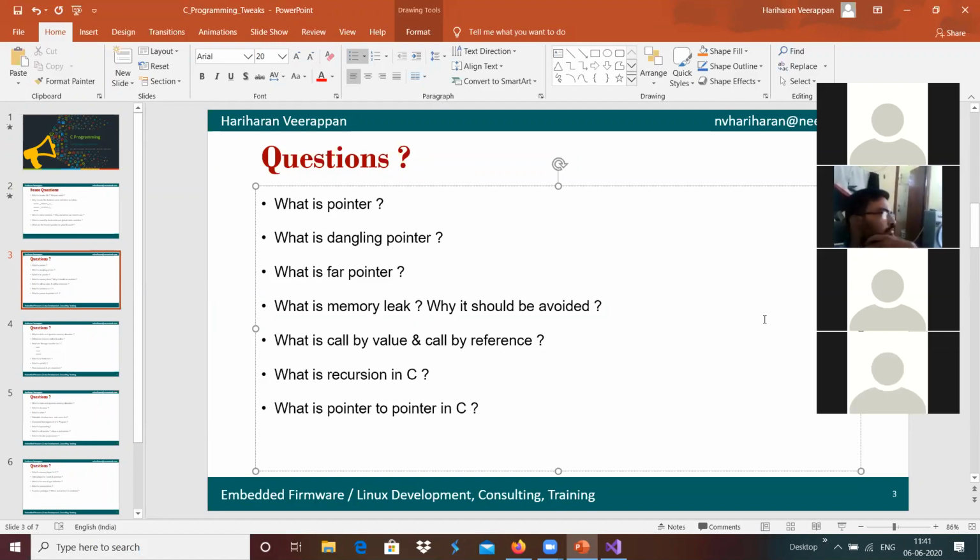It stores the address of the variable in general. Yeah, it stores the address of the variable, and basically it's a variable to point to that particular variable. For example, it points to the address of the variable. It will have that address which points to that particular variable, which is a pointer basically. What is the dangling pointer?